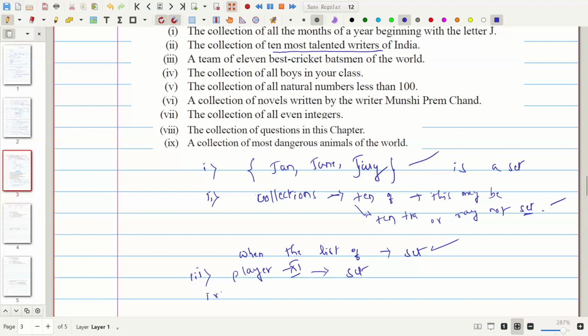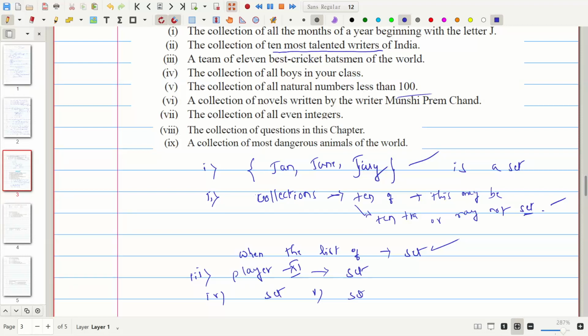And the fourth one is the collection of all boys in your class. So it is a collection of all boys. An additional specification is not given, therefore it is also a set. And fifth is the collection of all natural numbers less than 100. Since 100 is given, it is a set. If 100 were not given, it would be infinite. So this is an infinite set.